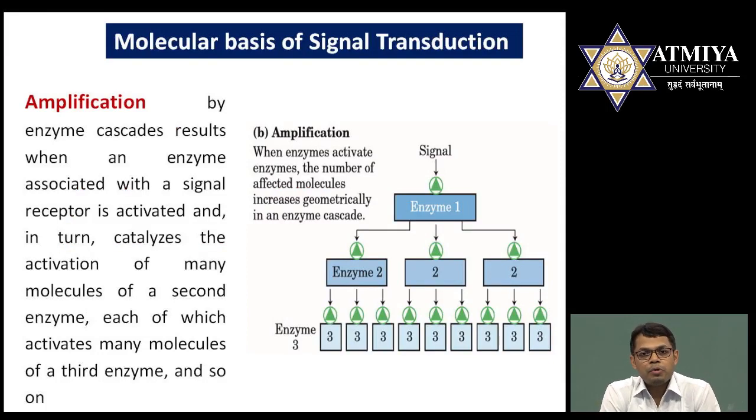The other word you have to understand is amplification. Till now, what we understand is that a ligand binds to the receptor, there must be cooperativity, there must be affinity, and finally they are responsible for the transduction of the pathway. During transduction, secondary messengers are activated first. These secondary messengers are responsible for activation of protein kinase. Now one protein kinase can activate many different kinases. Then these different kinases activate many other kinases. It means an amplification process occurs.